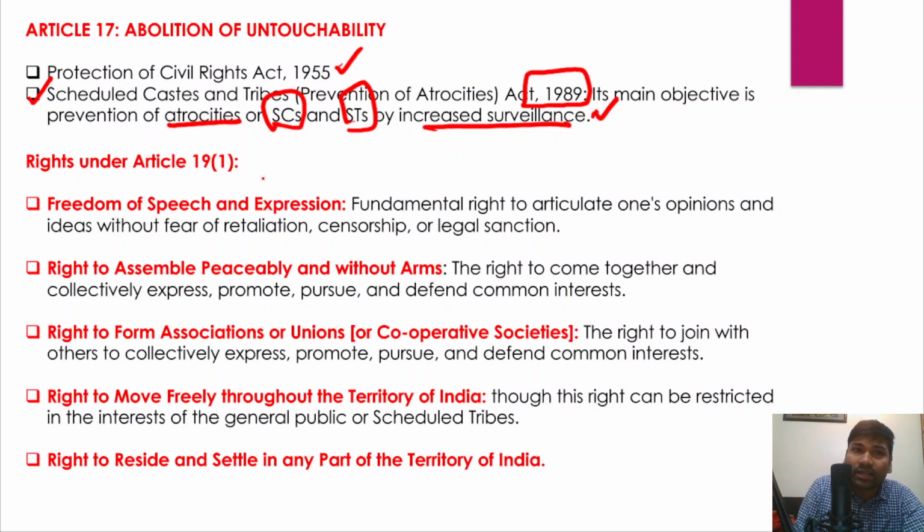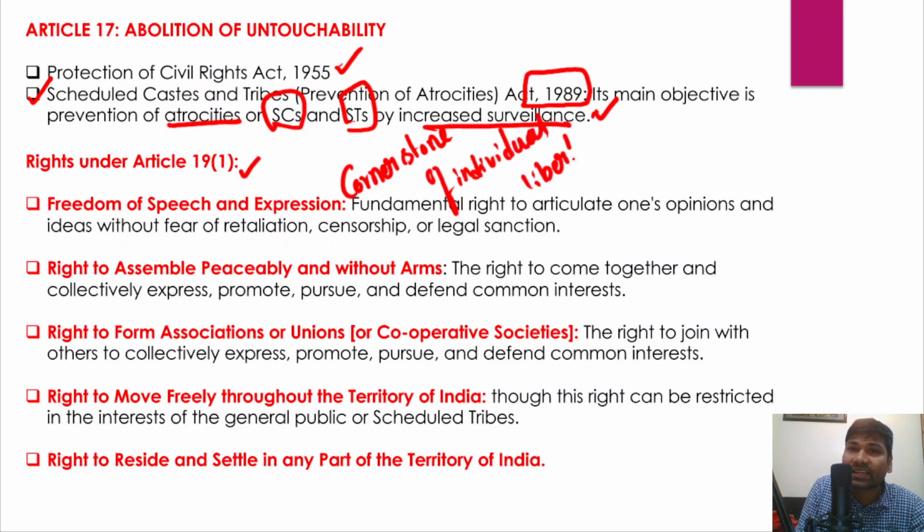And apart from that, Article 19 Clause 1 is a very important right mentioned in the Indian Constitution, and this could be considered a cornerstone of individual liberties.